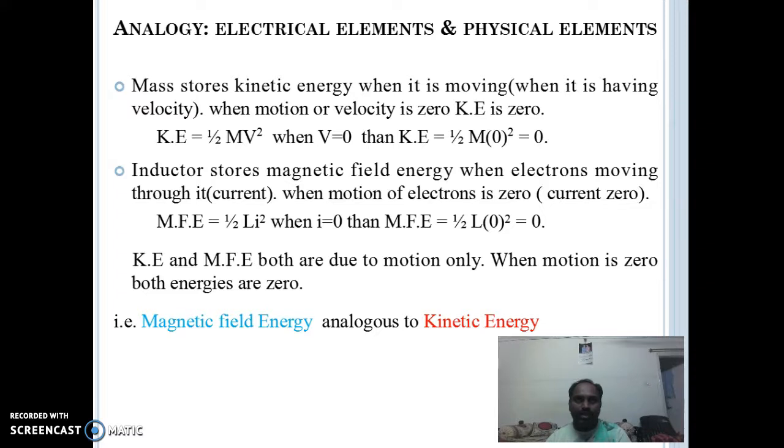Analogy: electrical elements and the physical elements. Mass stores kinetic energy when it is moving; when the velocity is 0, kinetic energy is 0. Inductor stores magnetic field energy when electrons move through it, and when the motion of the electrons is 0, magnetic field energy is 0. Both kinetic energy and magnetic field energy are due to motion only. When motion is 0, both energies are 0. That is, magnetic field energy is analogous to kinetic energy.